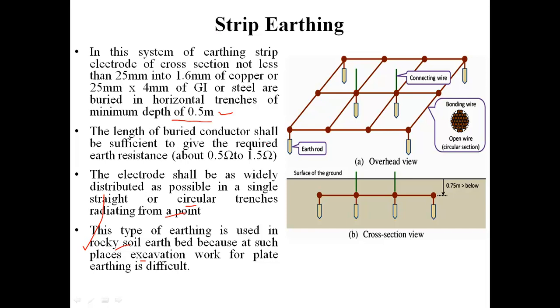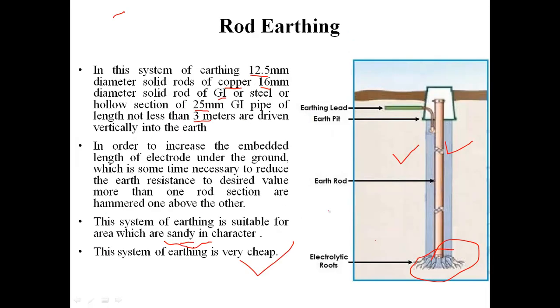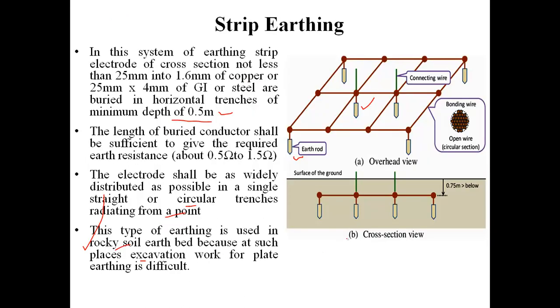Students, here one more point we are looking at is the earth rod. Okay, these earth rods are buried inside the ground, and there is again that conducting layer which we have told here as electrolytic route.